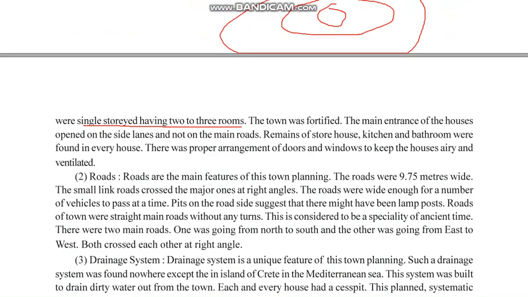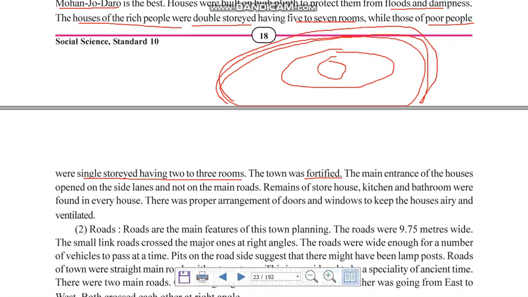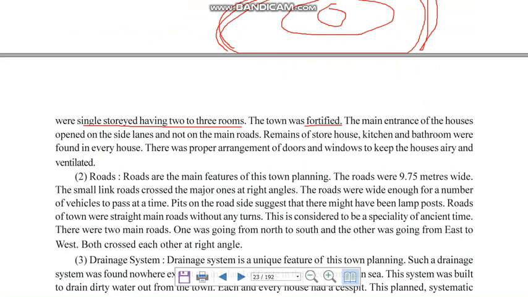The town was fortified. This is very important. Fortified means there was a fort around the town to protect it from common invaders, from outsiders, and so on. The main entrance of the houses opened on the side lane and not on the main lane. This was one of the very important points.